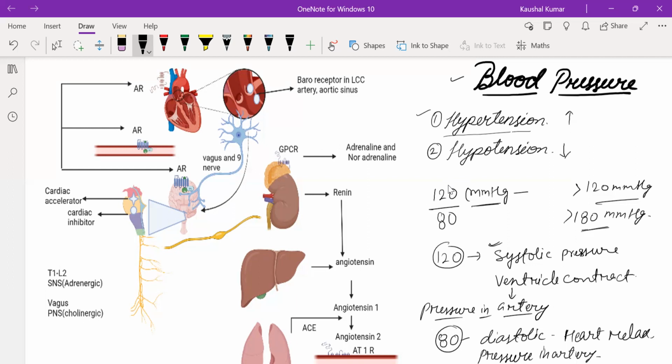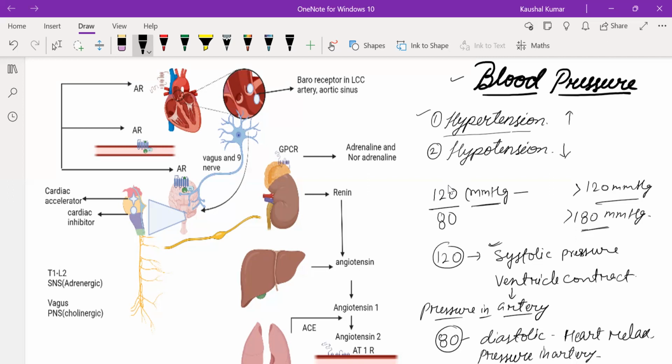The glossopharyngeal nerve is the ninth cranial nerve, and the vagus nerve is the 10th cranial nerve. These nerves innervate the medulla of the brain. In the medulla, we have the cardiac accelerator, the cardiac inhibitor and the vasomotor center. Here I have not mentioned the vasomotor center, but I mentioned the cardiac accelerator. Then what happens?